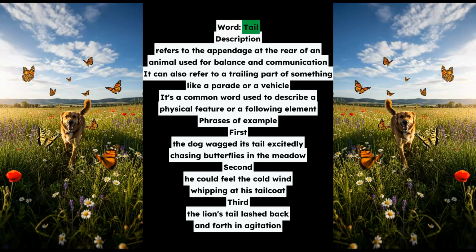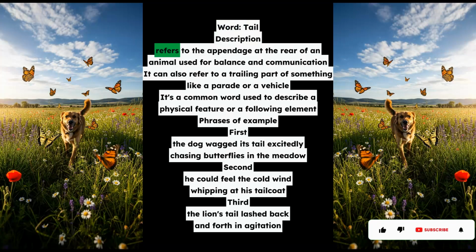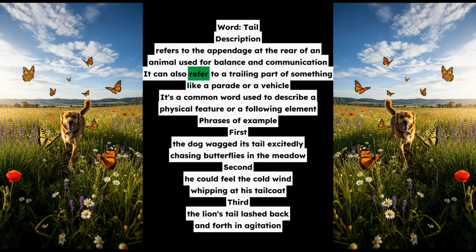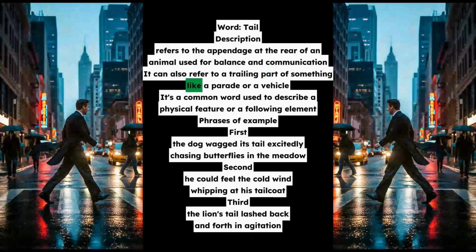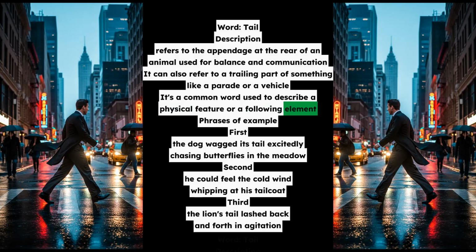Word: tail. Description: refers to the appendage at the rear of an animal used for balance and communication. It can also refer to a trailing part of something, like a parade or a vehicle. It's a common word used to describe a physical feature or a following element.